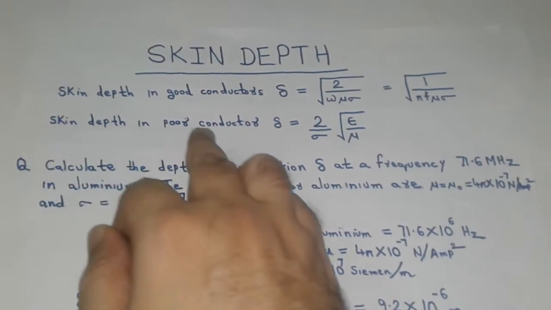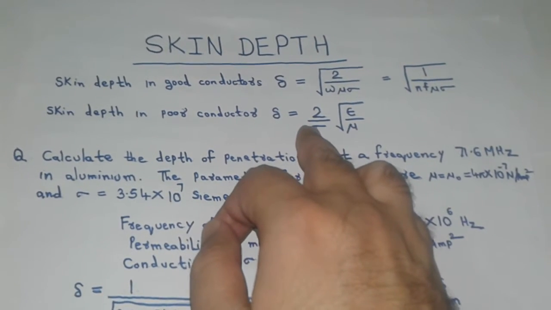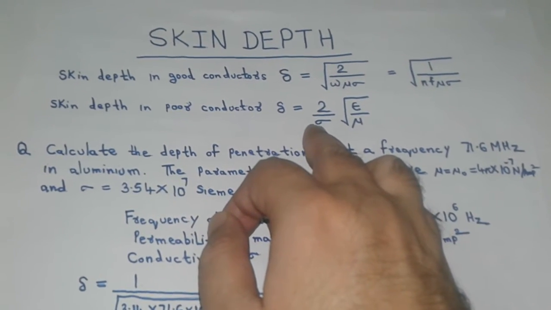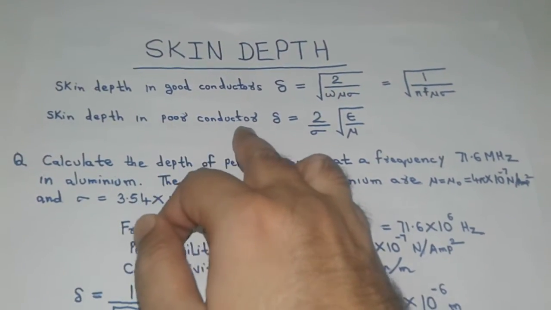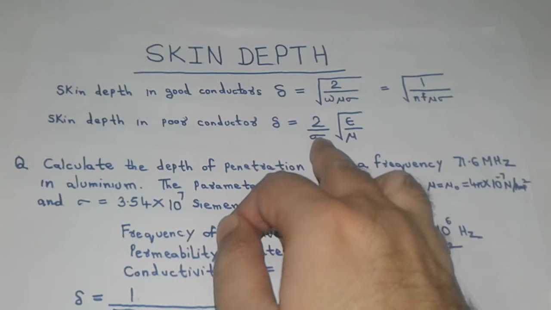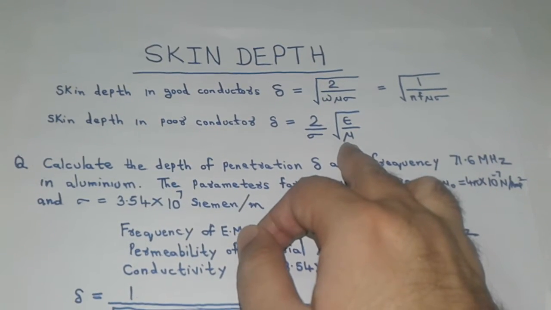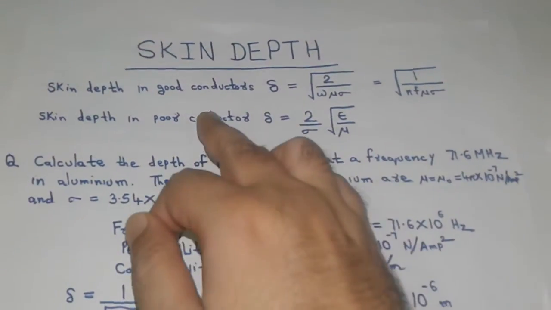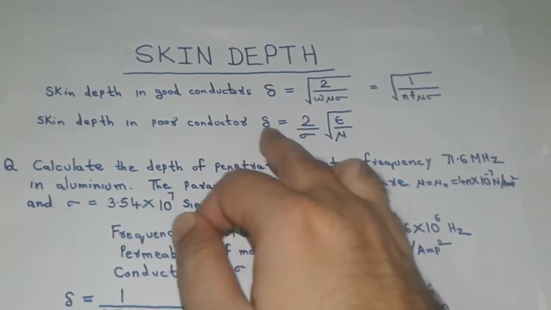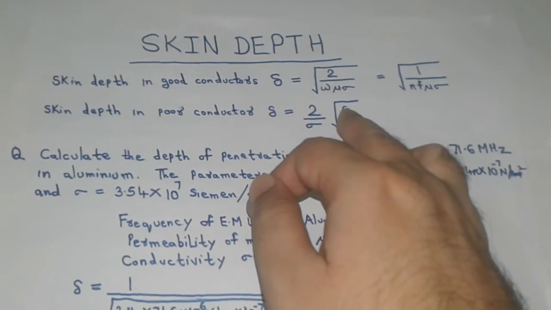Skin depth in poor conductors is independent of the frequency of the current flowing on the surface of the conductor. In poor conductors also, skin depth depends on the conductivity of the conductor, sigma, and the magnetic permeability of the conductor, mu. In poor conductors, the skin depth also depends on the permittivity, epsilon, of the conductor.